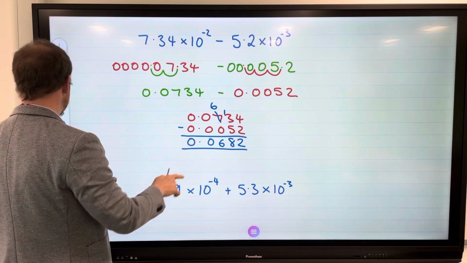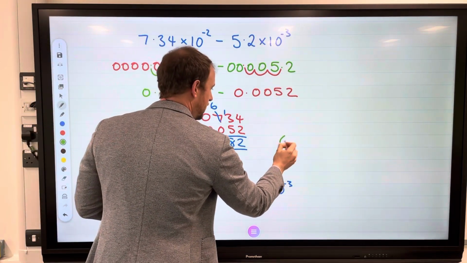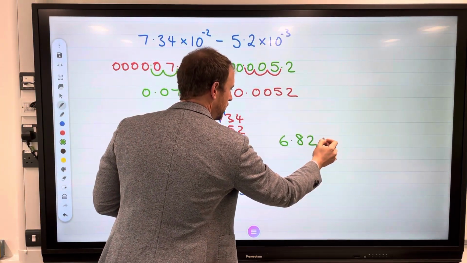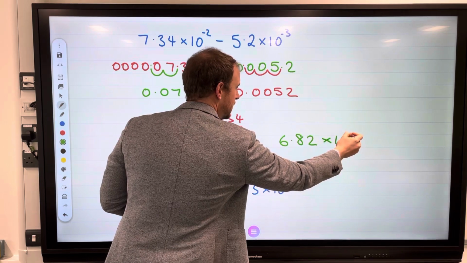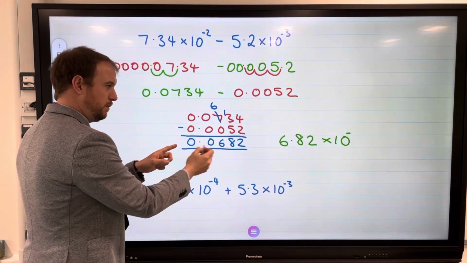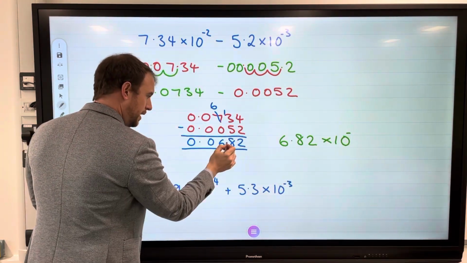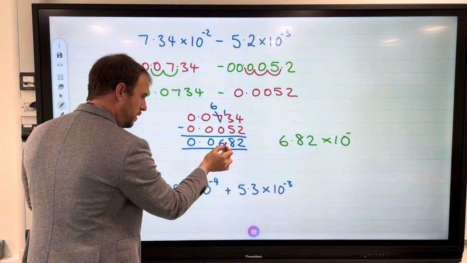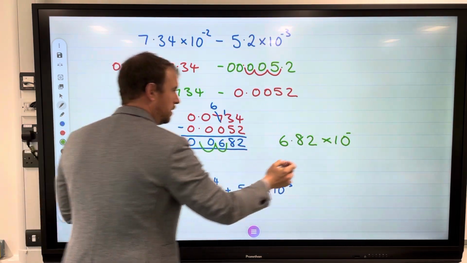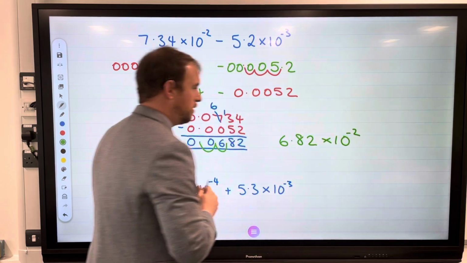This is not in standard form, so let's write it in standard form. 6.82 times 10 to the negative because it's a small number. 6.82, decimal point is there. 1, 2. Written in standard form.